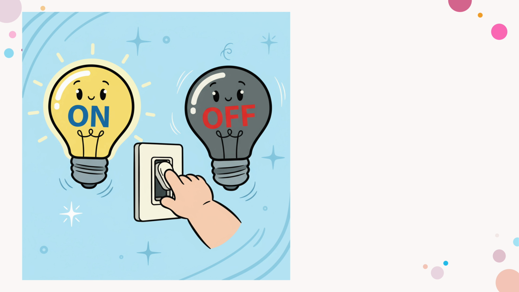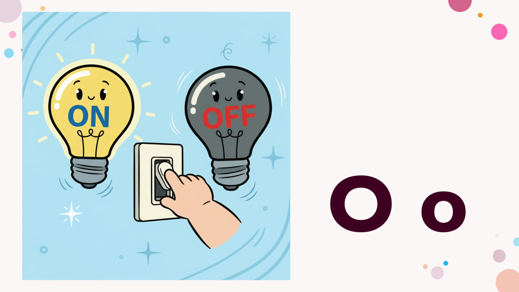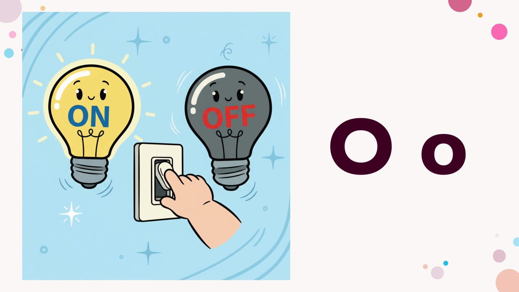Look at this picture. When we switch on and off the light, there comes a sound o. There's a letter which makes the sound o. Do you know which letter it is? It's the letter O. O has a sound o. Let's say it together. O has the sound o. Good job.